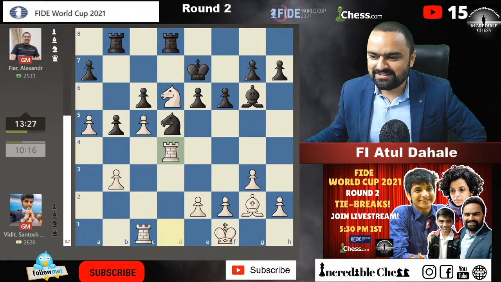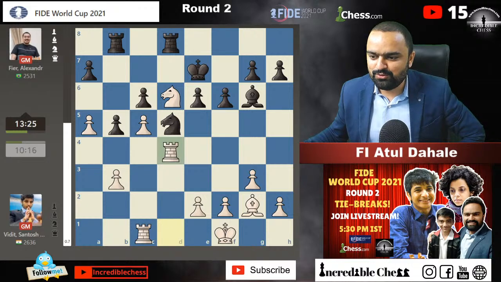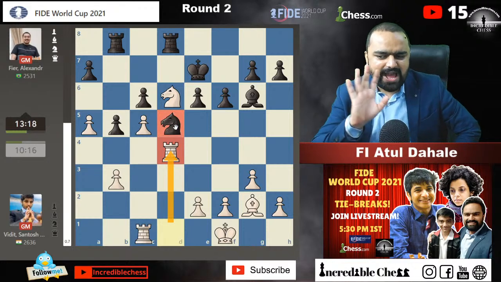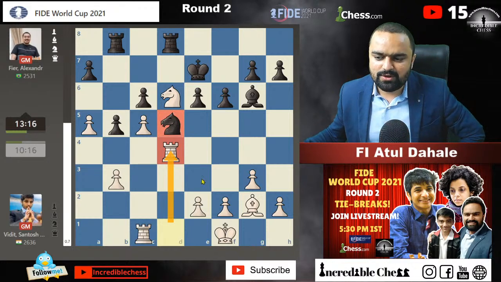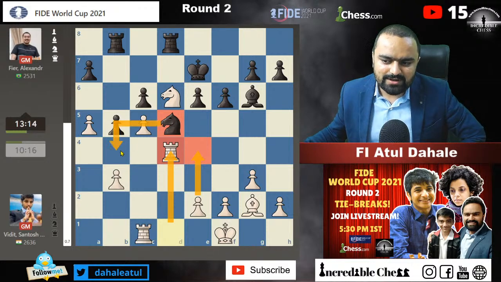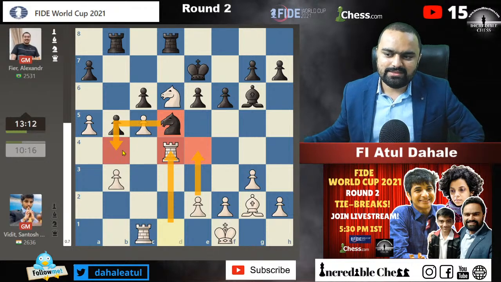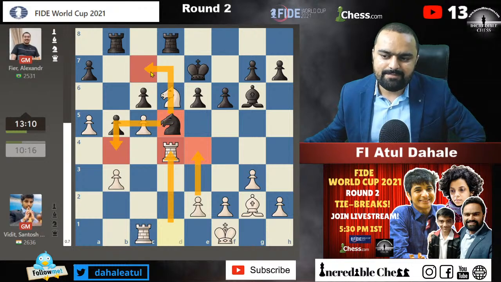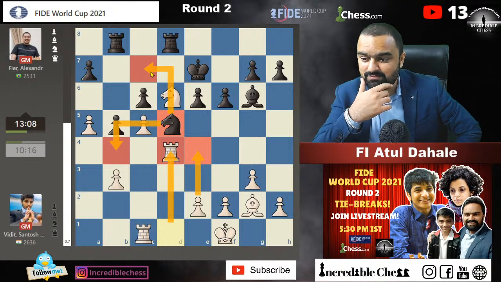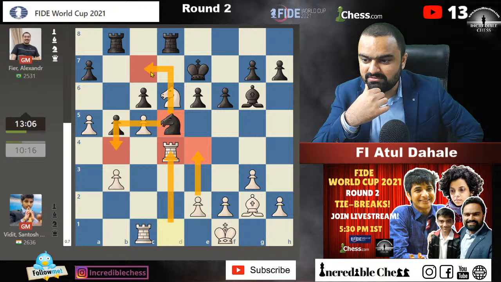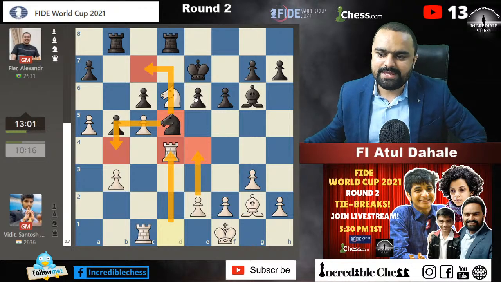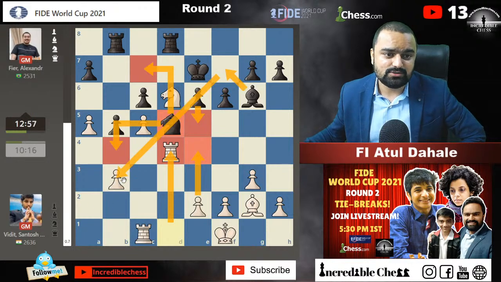So let's see what Vidit is going to do. Okay, knight is there. He is playing rook to d4. He is going to go slow and steady, because see, Vidit, I think he played rook to d4 because he wants to play e4 and he doesn't want this knight to go to the b4 square. Then in that case the knight will be pushed backward to the c7 square, and then we never know what happens. It's kind of interesting now. But okay, black also can play e4, e5, and the bishop might come on this diagonal. That's also something there.